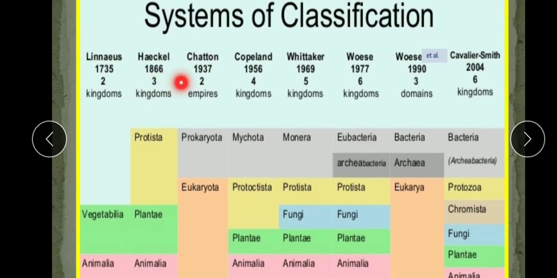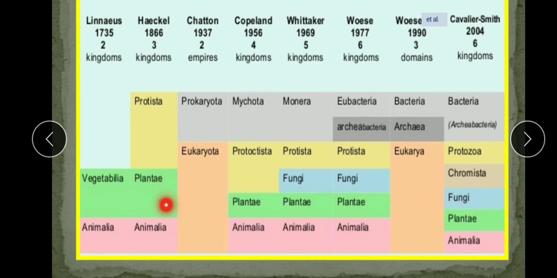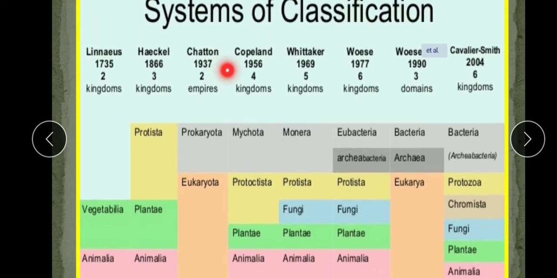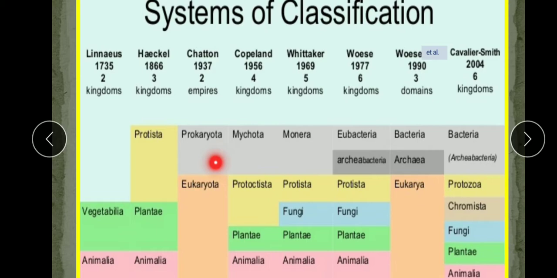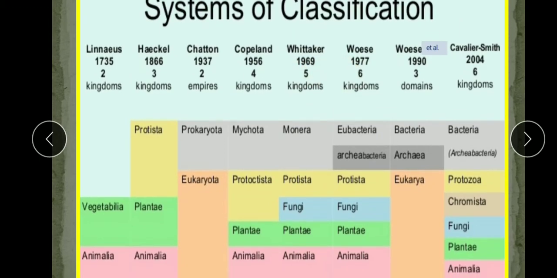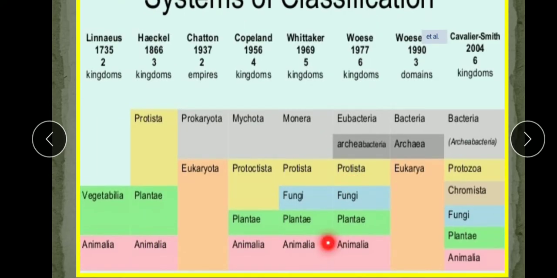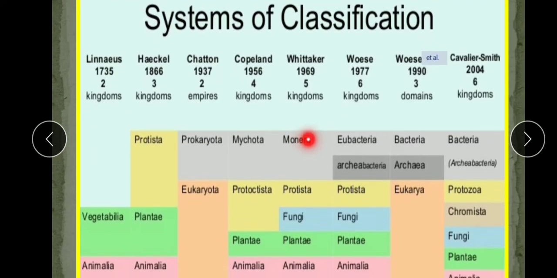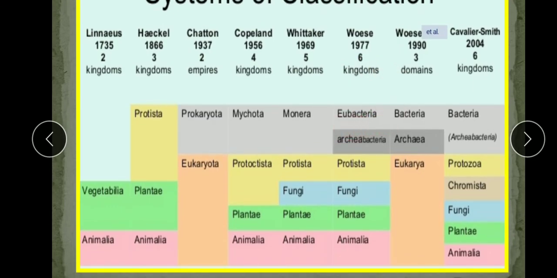Then Haeckel proposed the three kingdom system: Protista, Plantae, Animalia. Then Chatton also proposed the two empires, Prokaryota and Eukaryota. Then Copeland proposed the four kingdom classification: Mycota, Protocista, Plantae and Animalia. Then Whittaker proposed the five kingdom classification: Monera, Protista, Fungi, Plantae and Animalia. This you have studied in 9th class. Then Woese proposed the six kingdom classification in 1977: Eubacteria, Archaebacteria, Protista, Fungi, Plantae and Animalia.